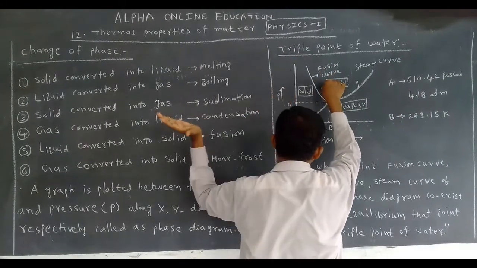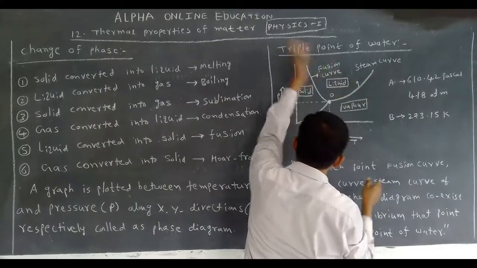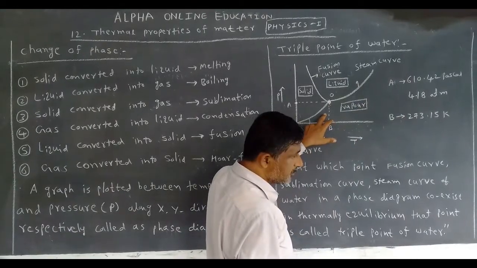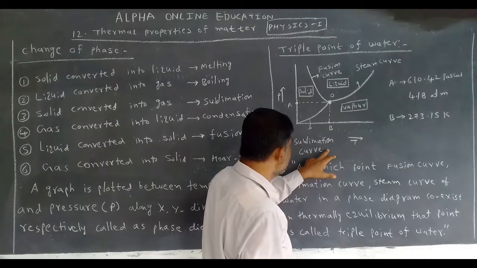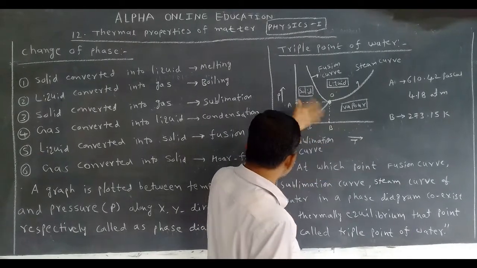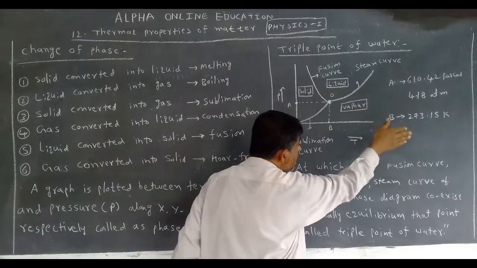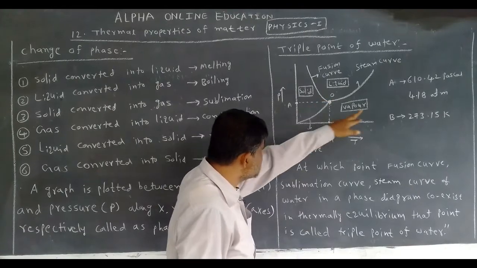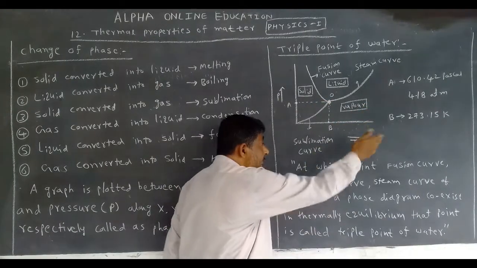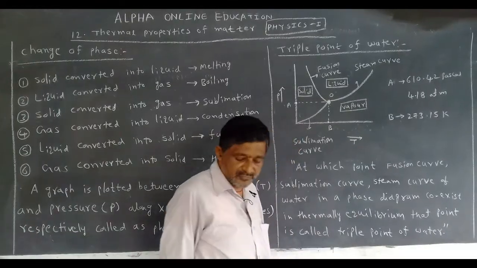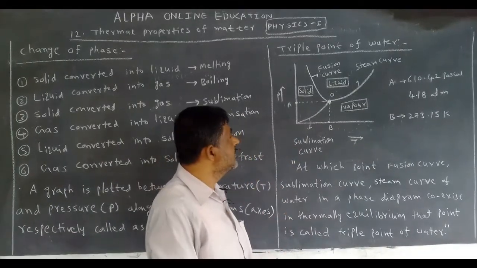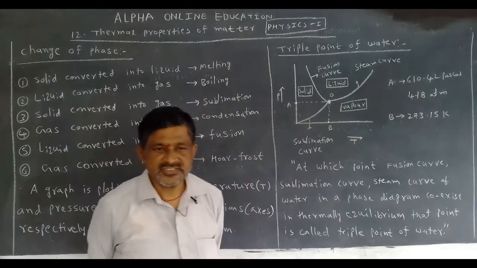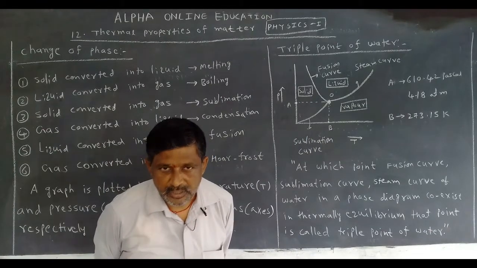In this curve, left side is solid, right side is liquid. For this one, left side is liquid, right side is vapor. Now the sublimation curve, which in some books is also called the hoarfrost curve. Here, left side is solid, and right side is vapor. Means the pressure is less than 610.42 and the temperature also less than 273.15. Now the water is available either as solid or vapor. Okay, this is about the triple point of water.